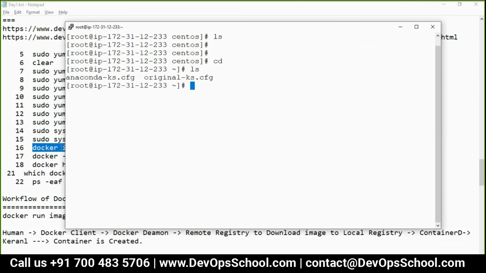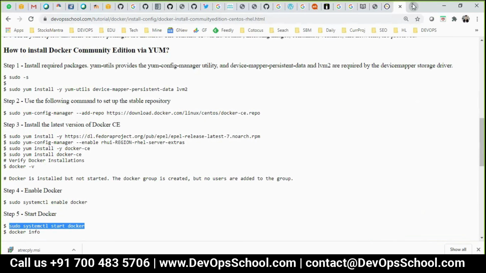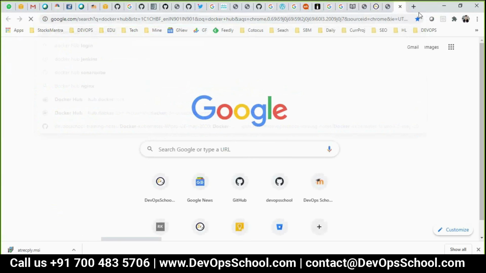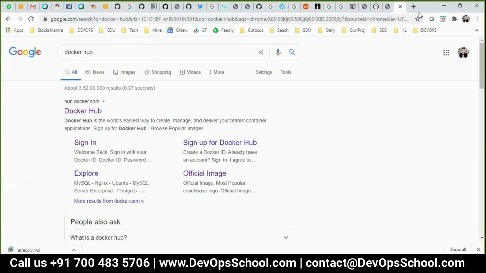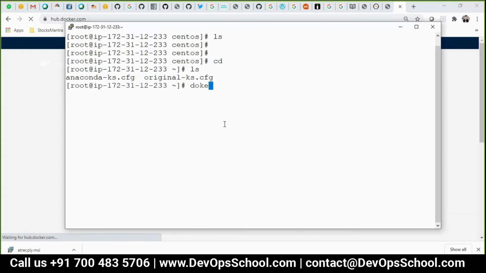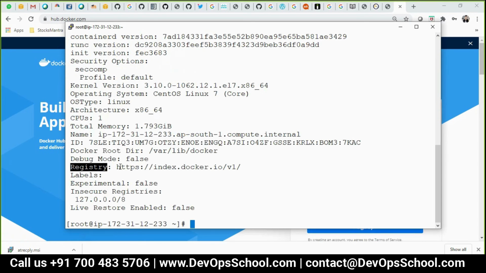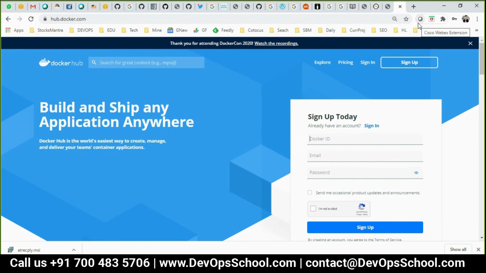Now, what I'm doing right now is downloading the image. How can we download? I'll go to Docker Hub, which is the default registry, which is inbuilt. If you run docker info and see here the registry, this is the address of Docker Hub always. index.docker.io is the API address for hub.docker.com. So please do not get confused. So this is Docker Hub.